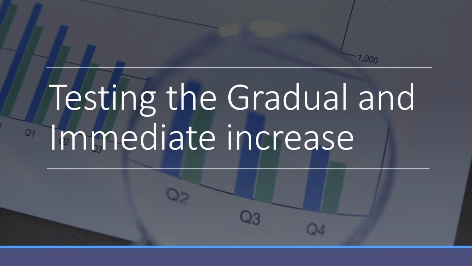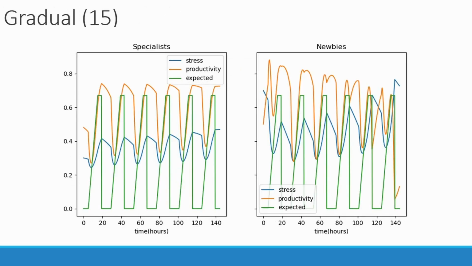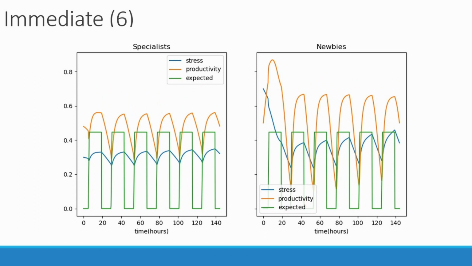Now let's test the difference between the gradual and immediate increase of productivity through time. Consider 5 trapezoids of the same area, that means the amount of completed work is the same in all cases, where each trapezoid has a different angle on the left side. The side can be represented as a segment of a line starting at the point 50 and ending at the point tier 1h.